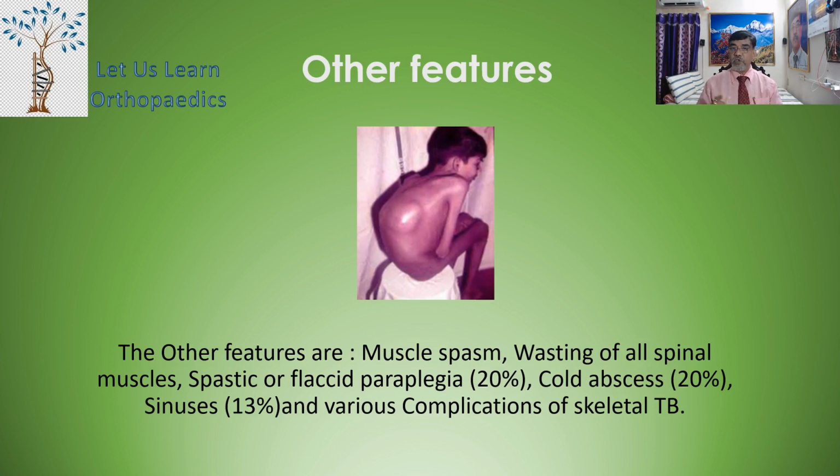The other features of Pott's spine include muscle spasm, wasting of all spinal muscles, spastic or flaccid paraplegia 20% of the time, cold abscesses in 20% of the cases, sinuses in 13% of the cases, and various complications of skeletal tuberculosis.